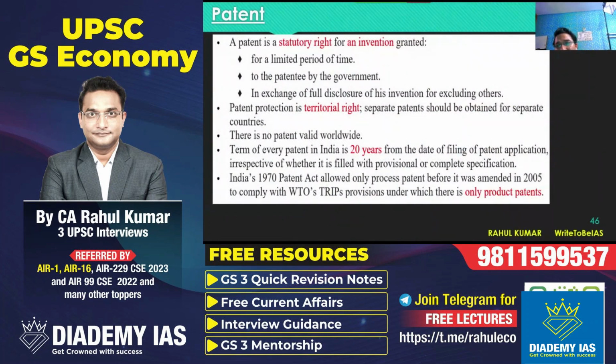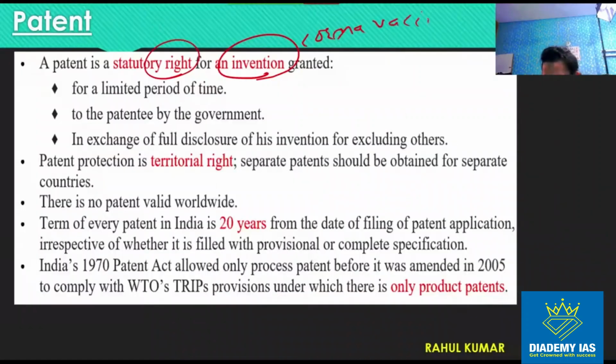Let us now see in much more detail. First one is the patent. Patent is a right which is given for an invention. I gave you the example of corona vaccine. So if some organization or some person invents this corona vaccine, this right will be given to that person, and this right will be for a limited period, and this will be given by the government. The government will give the protection, but definitely there needs to be complete disclosure.